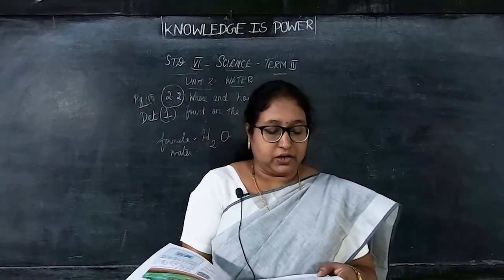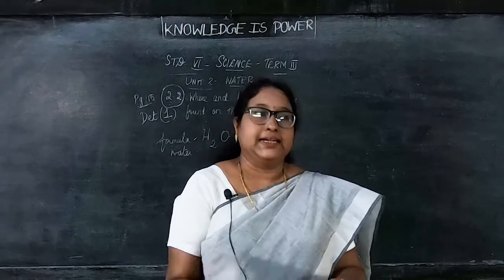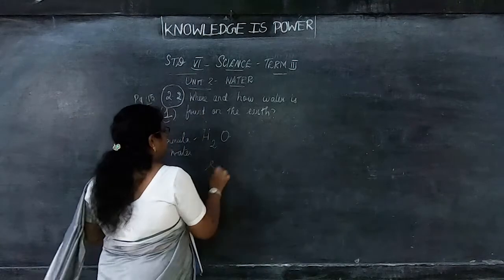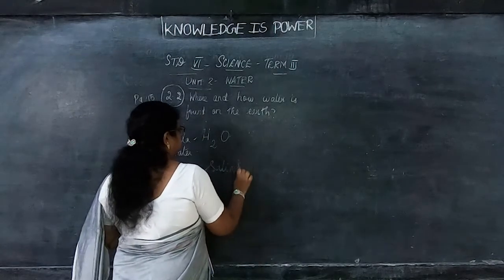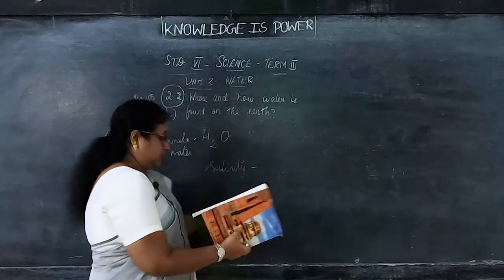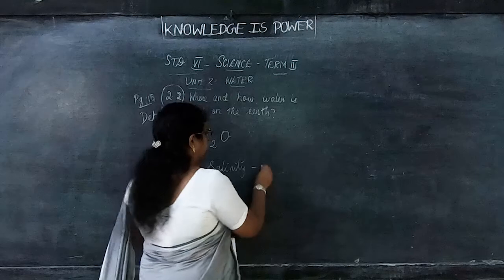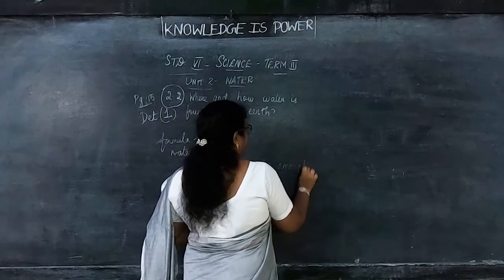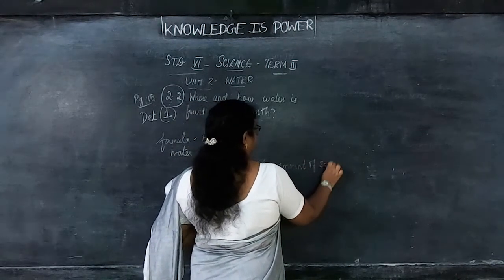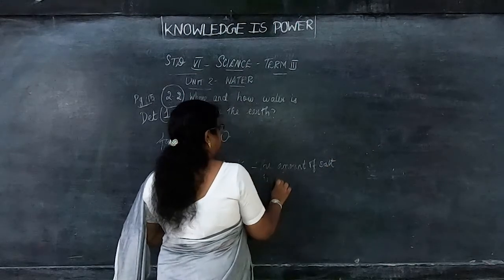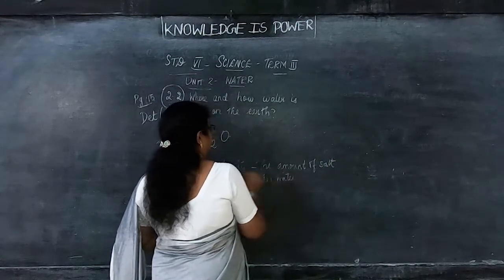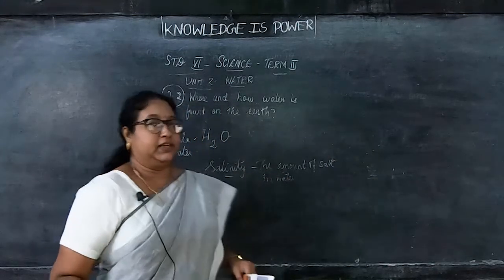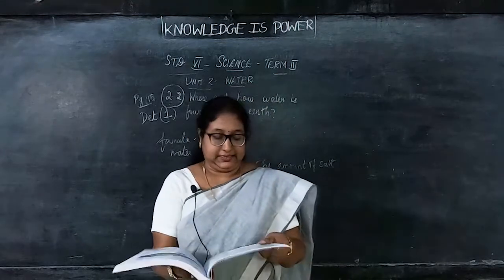The amount of salt in water is termed as salinity. So what is salinity? The amount of salt in water is termed as salinity. So evlo salt irukko thannila, that is termed as salinity.